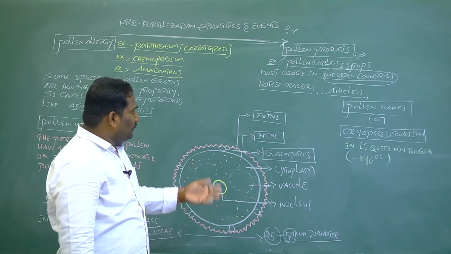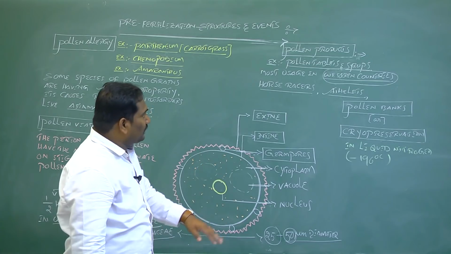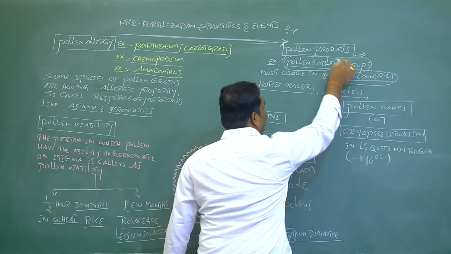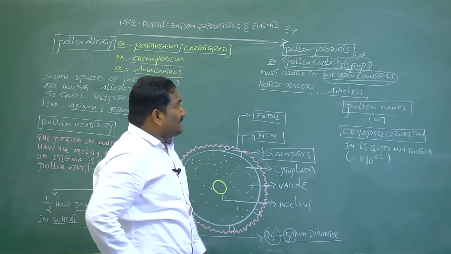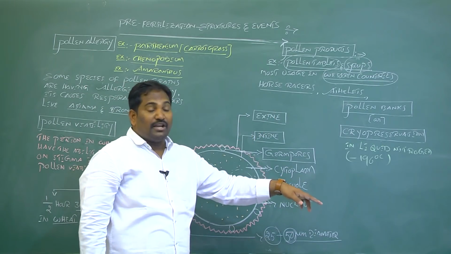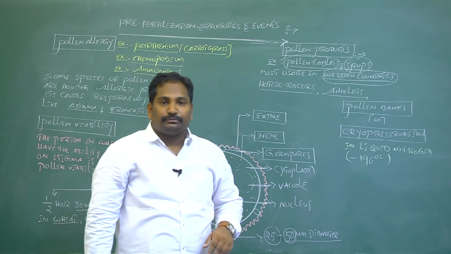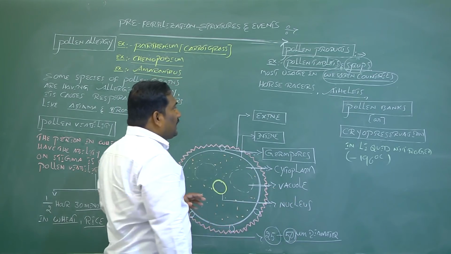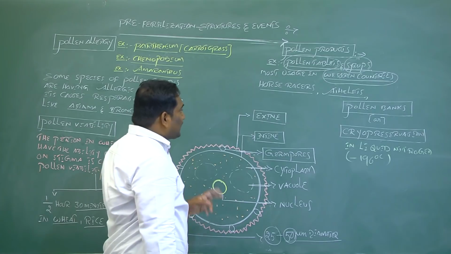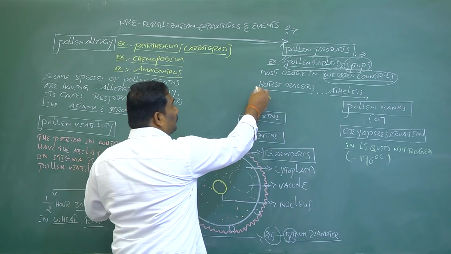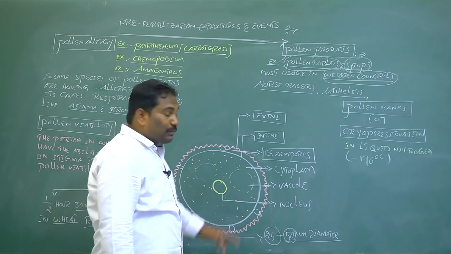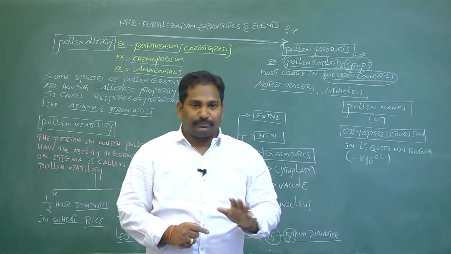In those countries, from the nutrients in pollen grains, people prepare pollen syrups and pollen tablets. In recent years, the usage of these pollen products, such as pollen syrups and pollen tablets, has become widespread in India also. If people use these pollen tablets and pollen syrups, being rich in nutrients, they give more energy, and the performance of horse races and athletics will increase. The reason is that these pollen grains are rich in nutrients.